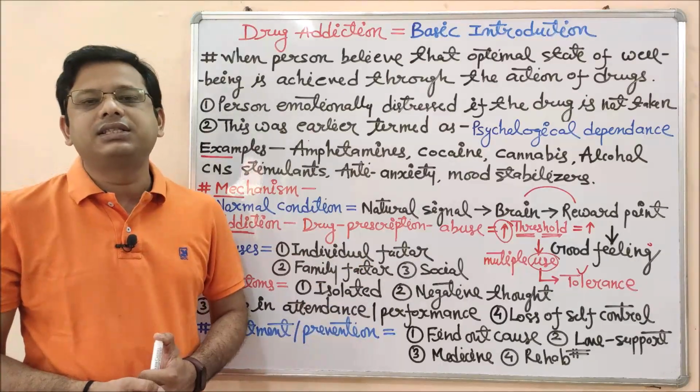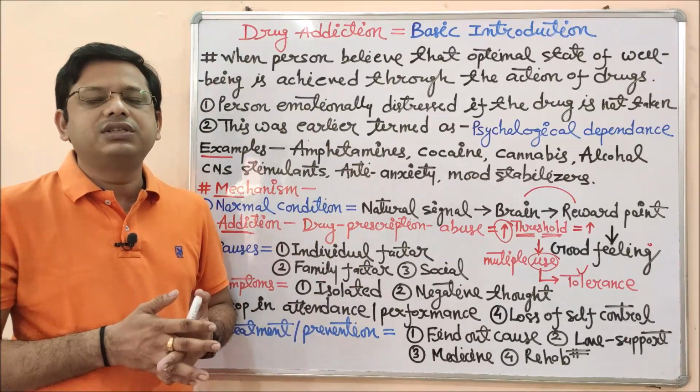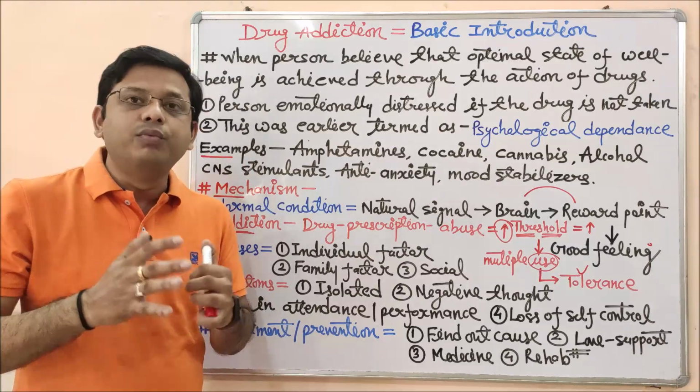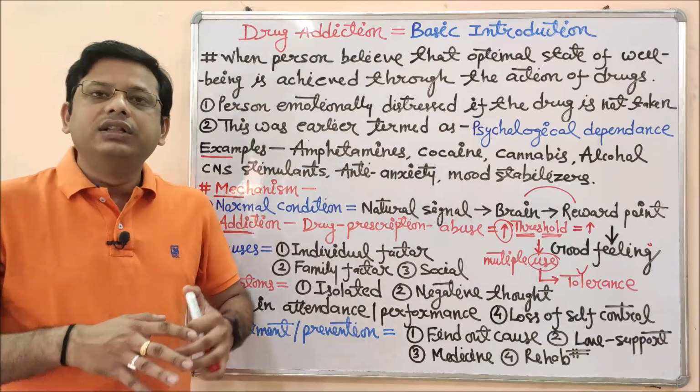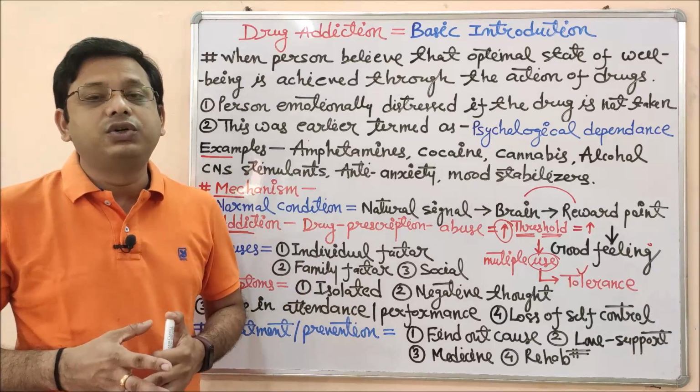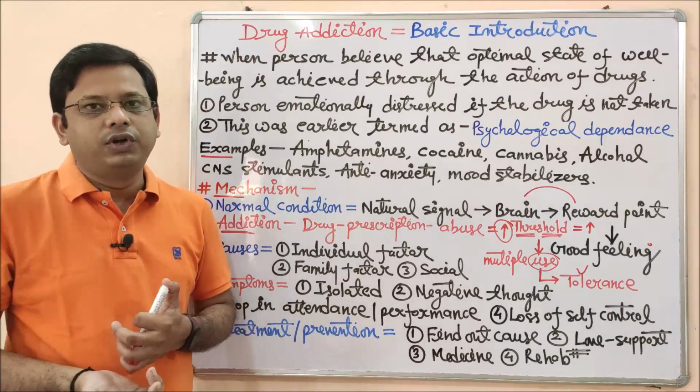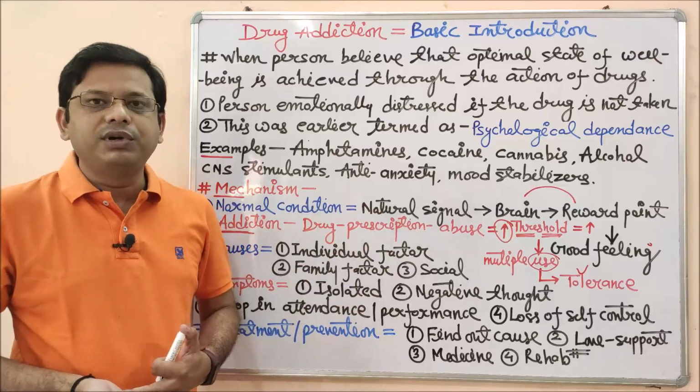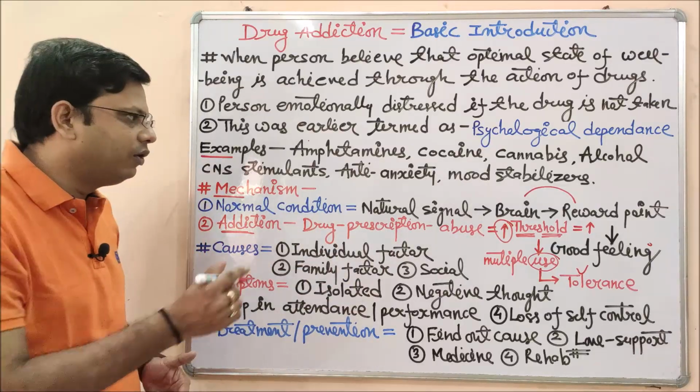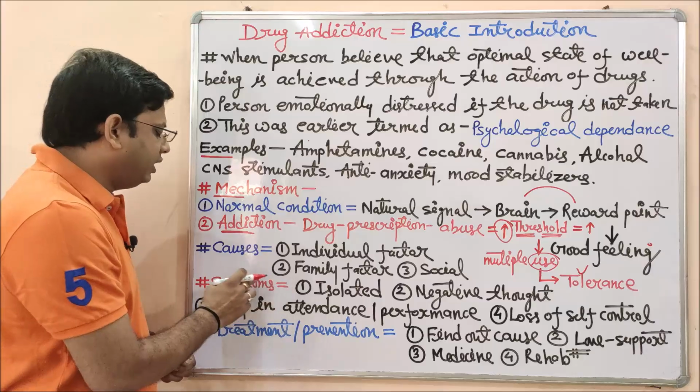And social means there are some rare species in which this is very common, like consuming alcohol is a very traditional value. All family members consume alcohol together. This is a social phenomenon. So in this case, it may be possible to get addicted to such kind of drugs, alcohol or any other type of drug.